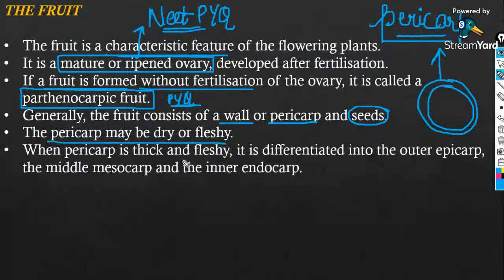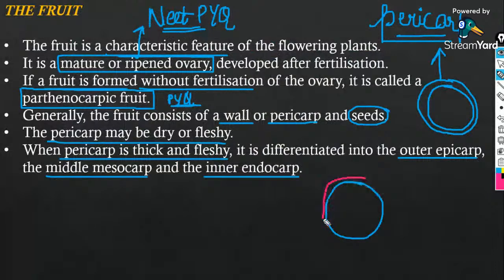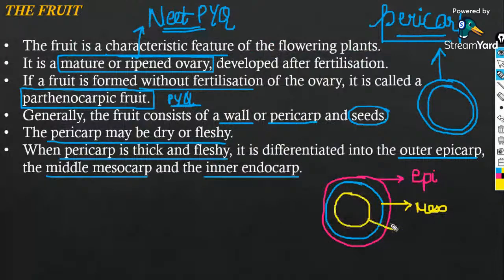When the pericarp is thick and fleshy, it is differentiated into the outer epicarp, the middle mesocarp, and the inner endocarp. Clear?